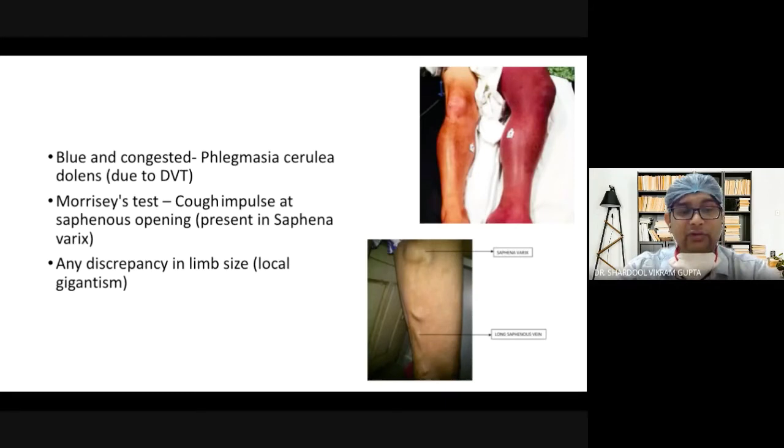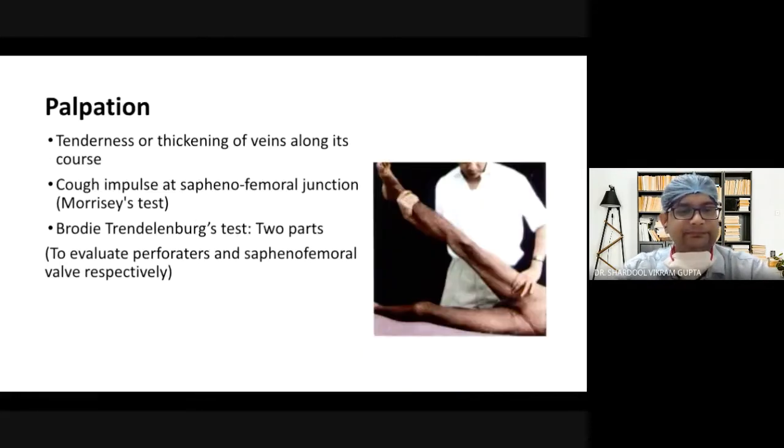You should also note any discrepancy in limb size. Is there any local gigantism or not? There are certain syndromic affections of the varicose vein. Once you are finished with the inspection, you should proceed towards palpation. You should look for tenderness and thickening along the veins: whether they are tender, and whether there is any cord-like thickening along the veins or not.